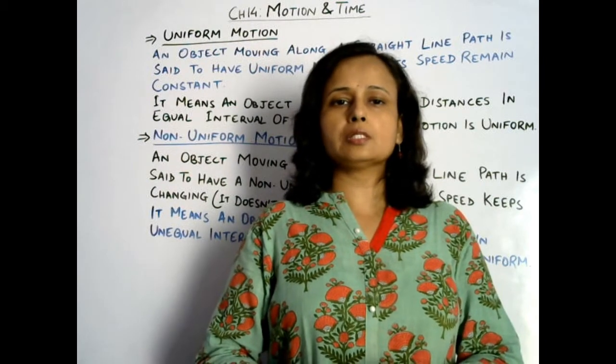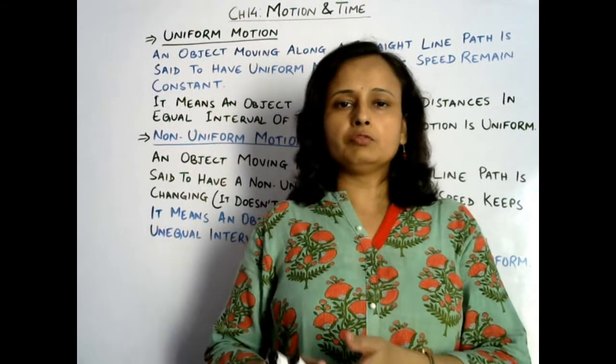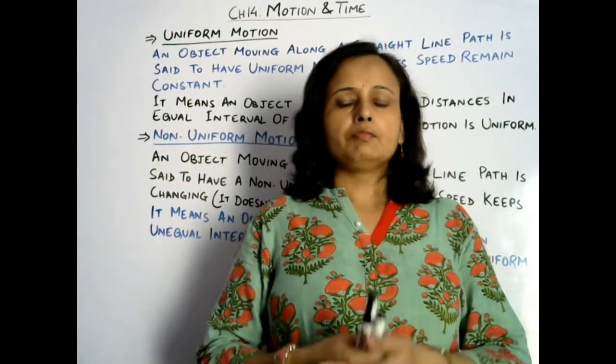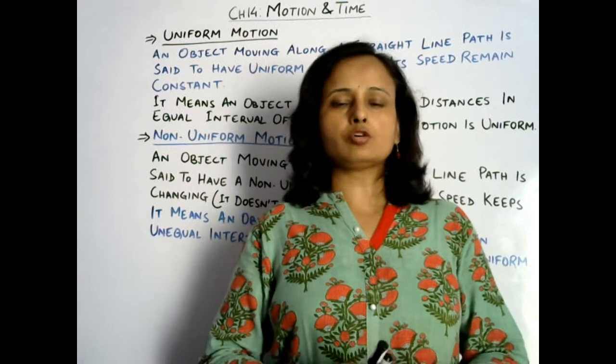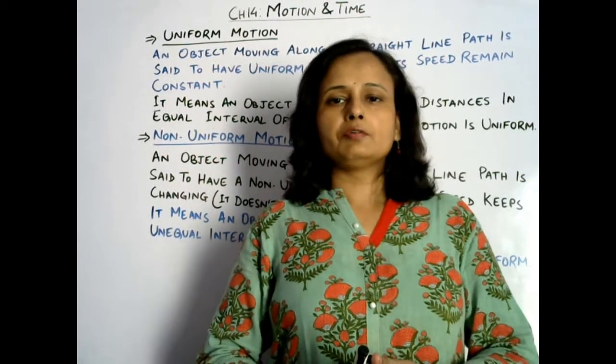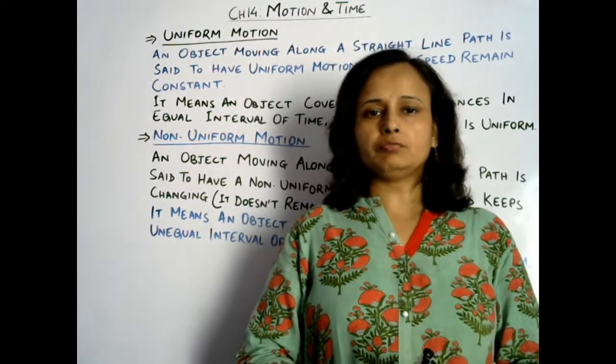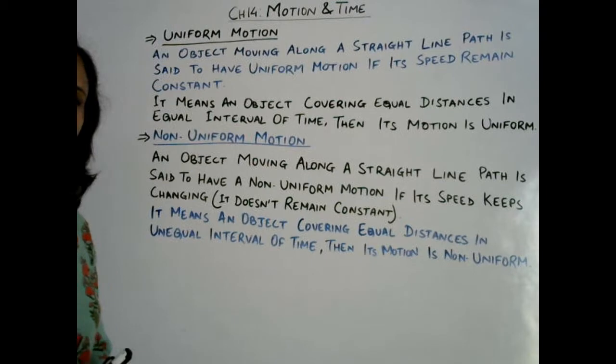Uniform motion means some vehicle is running at a uniform speed, that is, covering equal distance in equal intervals of time. Or it is not covering equal distance in equal intervals of time, that is non-uniform. So let us see what is uniform motion.